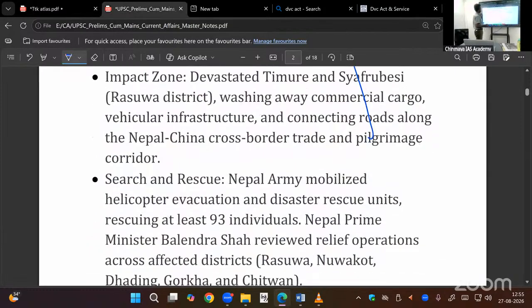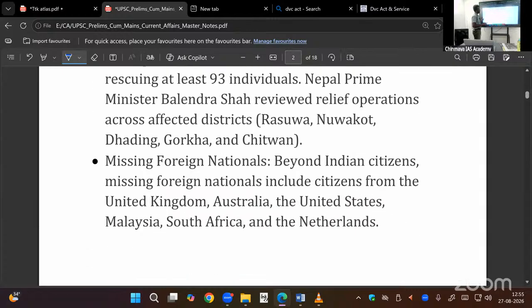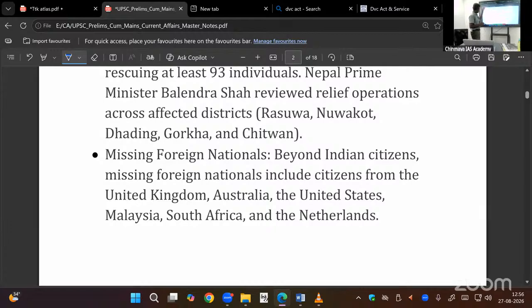That's all. Then at the Nepal-China border, trucks and the customs office were washed out completely. Luxury cars washed out, a resort washed out, villages washed out. Nothing is there. Washed away. Anyway, border trade, pilgrimage, worst search and rescue operation. The Indian Prime Minister has offered help to the Nepali Prime Minister, who became Prime Minister after the Gen Z movement. This is a major disaster.